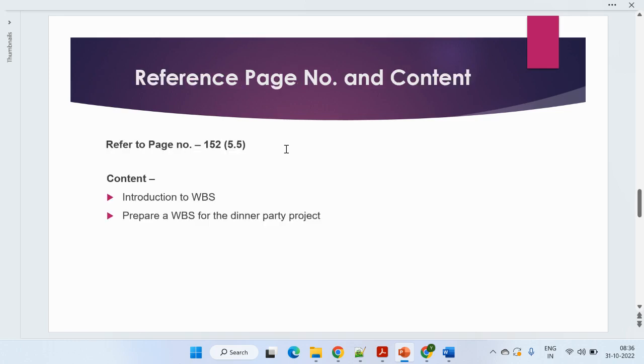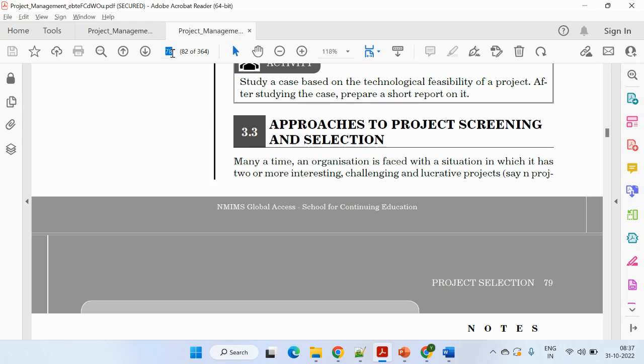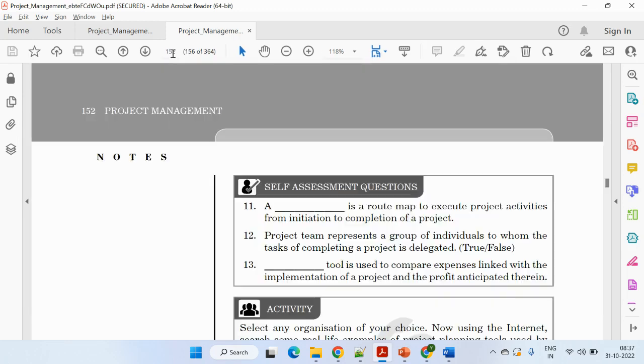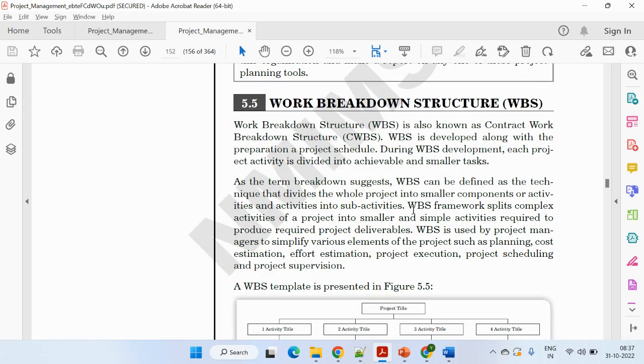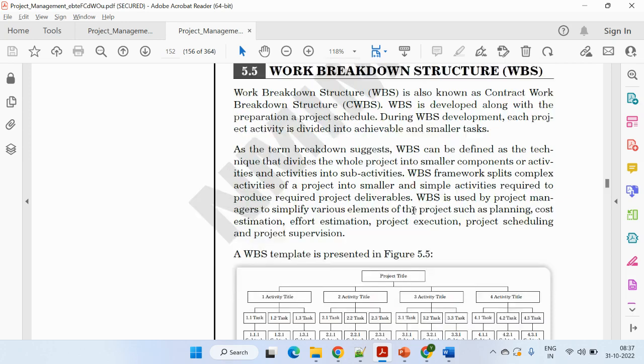So it's straightforward. We need to give an introduction, a brief about what is WBS, or work breakdown structure. Going to page number 152, it's mentioned as work breakdown structure. As the name suggests, we are breaking the complete work into different chunks. If you're considering it as a complete big project, we need to split it into small activities.